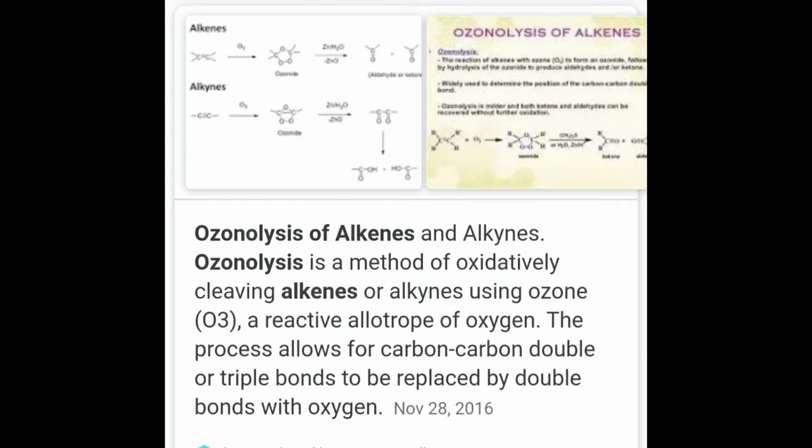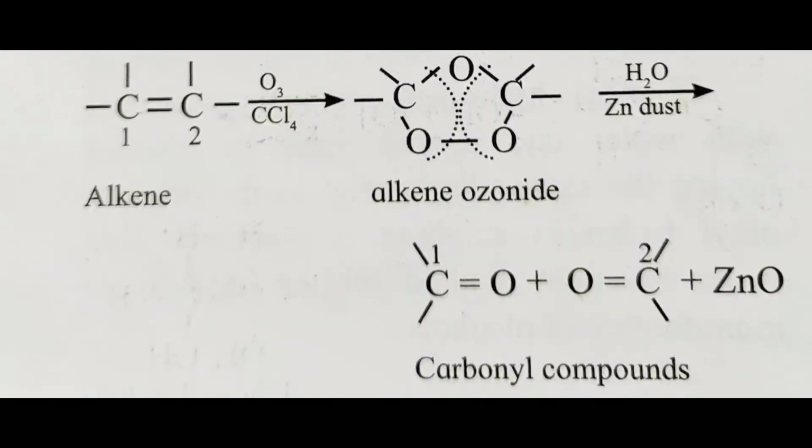In hydrocarbons, the first method is by ozonolysis. Alkene reacts with ozone to give ozonide, which on decomposition with zinc dust and water gives aldehydes or ketones. The carbon-carbon double bond gets cleaved on reaction with ozone followed by reduction.